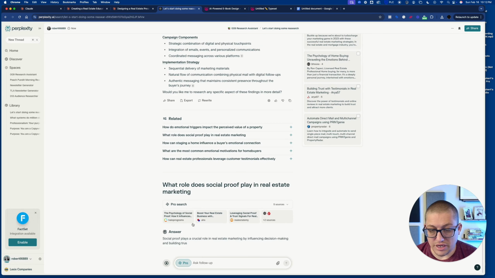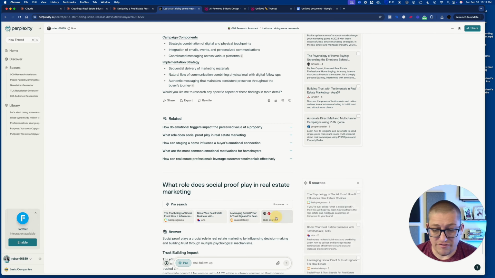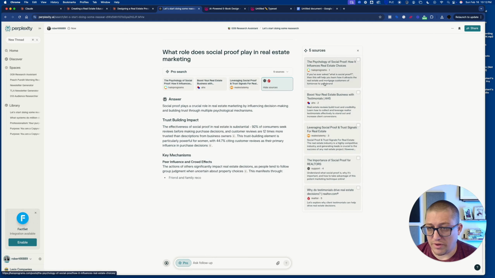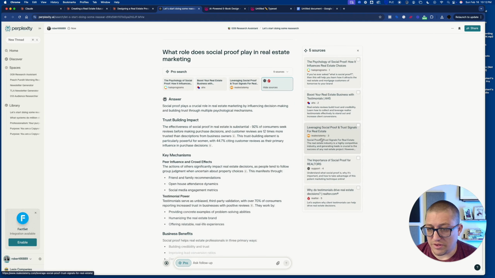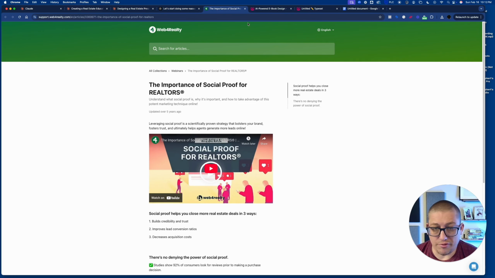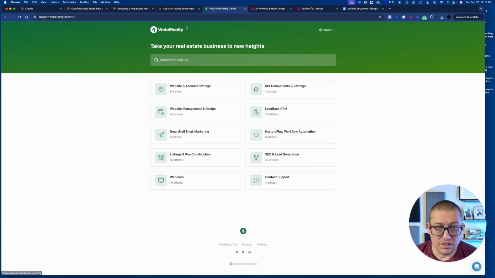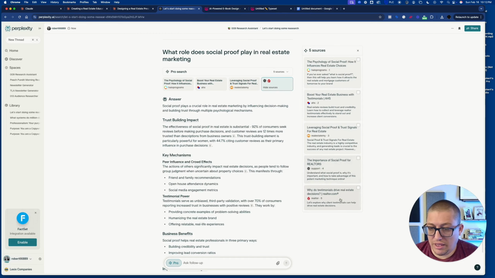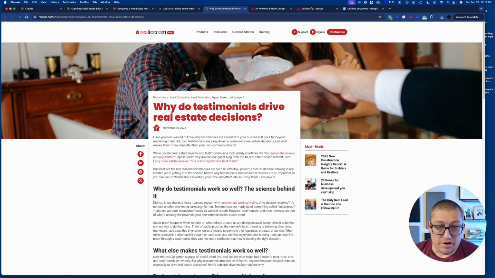In this particular case, it consolidated it down to 5 sources. We have something from Web for Realty, right? Is this a site? You'd have to kind of check. Realtor.com, right? Great article from a trusted source.